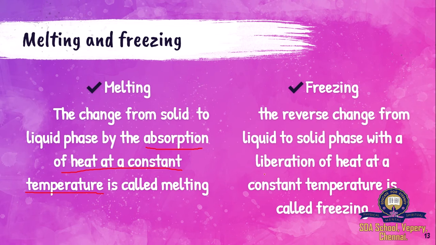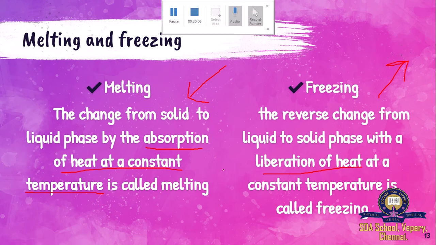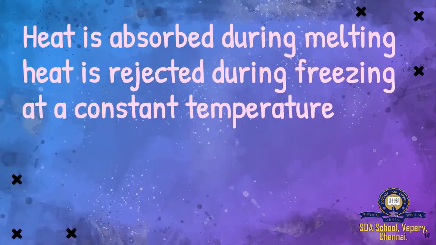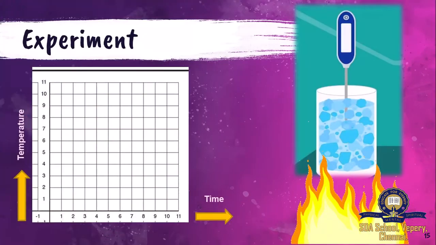But what actually happens here is the liberation of heat. Here absorption of heat, here liberation. What do you mean by absorption? Absorption is taking in. Liberation is giving out. So absorption of heat happens in melting, and liberation of heat happens in freezing, but the temperature is constant in both cases. The heat is absorbed during melting, heat is rejected during freezing, but the temperature remains constant.